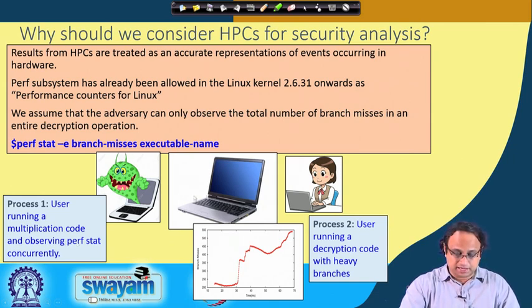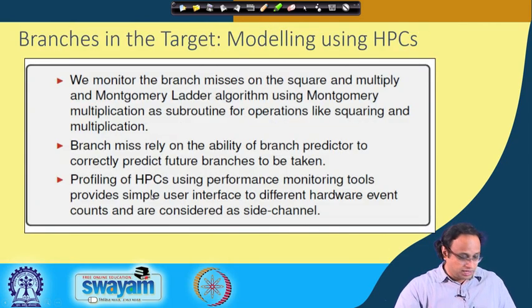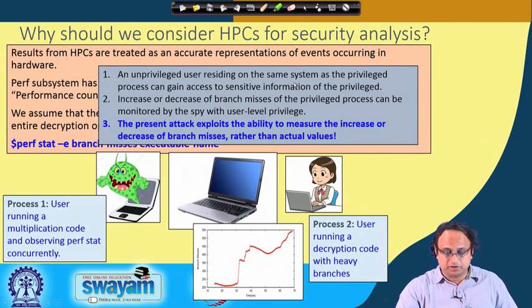The idea is that if the victim is executing a decryption code and there are branch misses, as you can observe in this graph, then this is also observable to the spy. So the idea here is that an unprivileged user residing on the same system, who has the capability of monitoring these events, can gain access to sensitive information of the privileged user. That is what we will illustrate here, and show how we can get the key which the victim is utilizing.